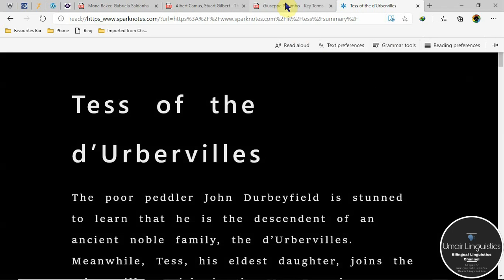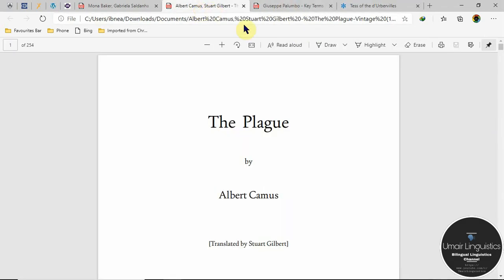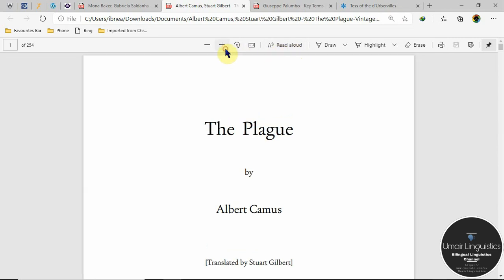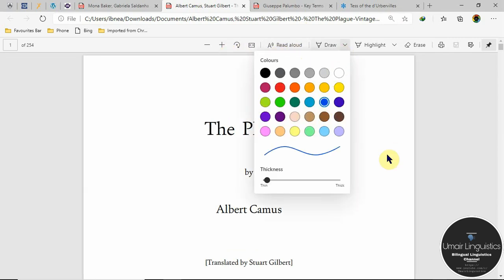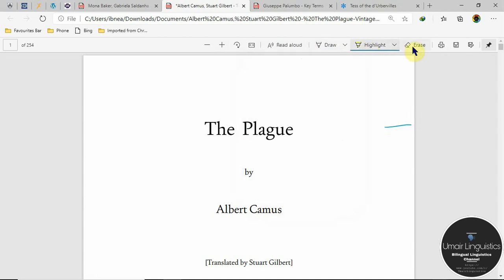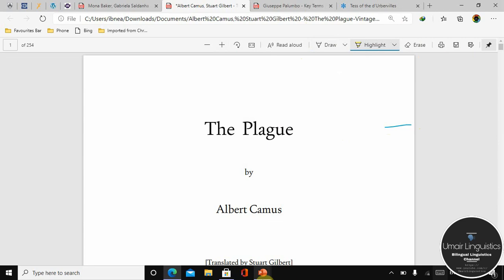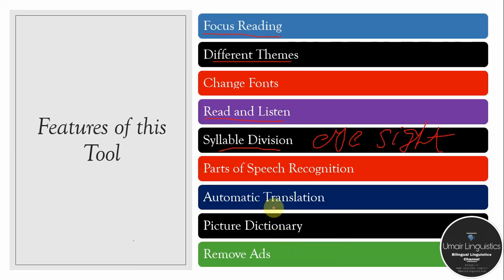Moreover, Microsoft Edge is also convenient to read some PDF books, and in those PDF books we have options like read aloud, we can zoom, we can draw, like underline anything, we can highlight, and we can erase, and we can save that one. Alright, so I hope you have enjoyed this.